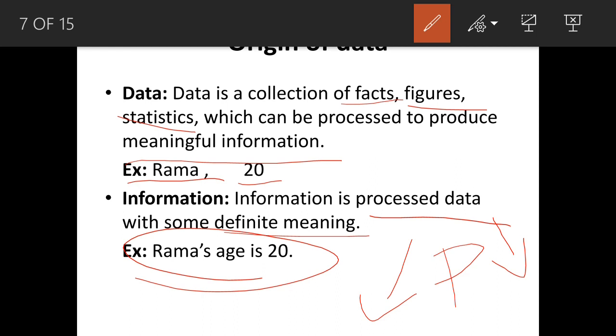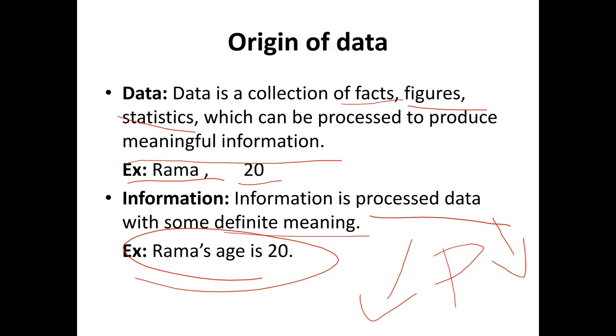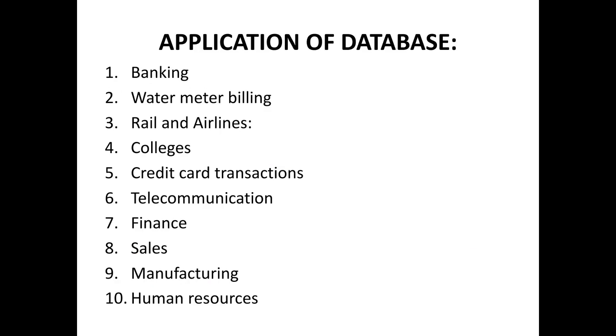Okay, so repeat with me. What is data? Data is a collection of facts, figures, statistics which can be processed to produce meaningful information. It has to be processed, then only we will get some meaningful information, right? Next up, information. It is processed data with some definite meaning. Good.